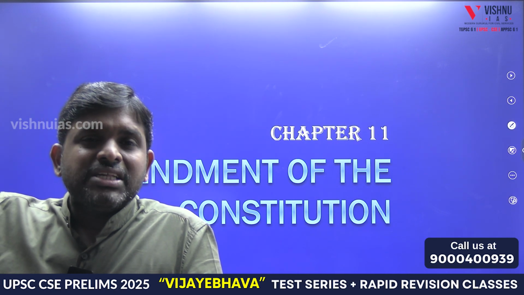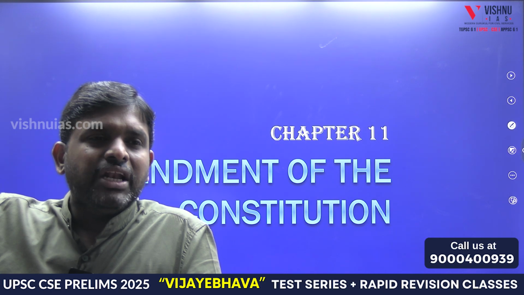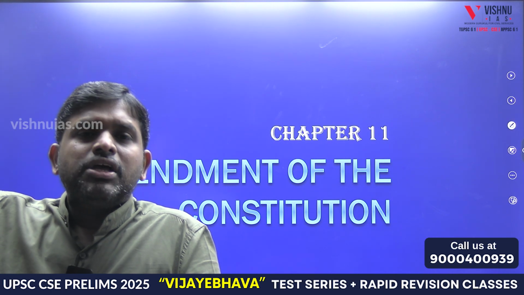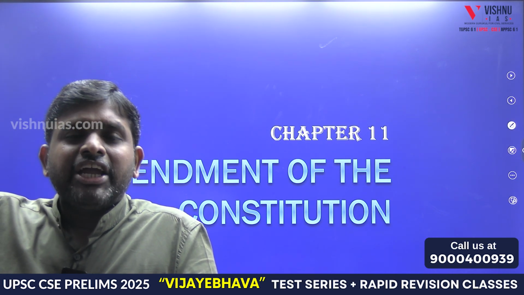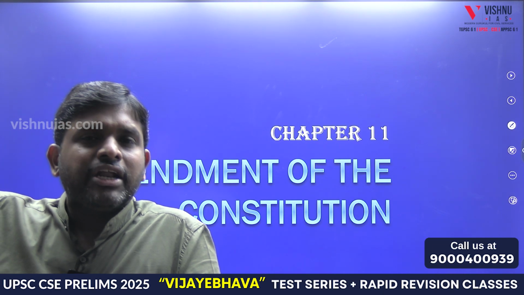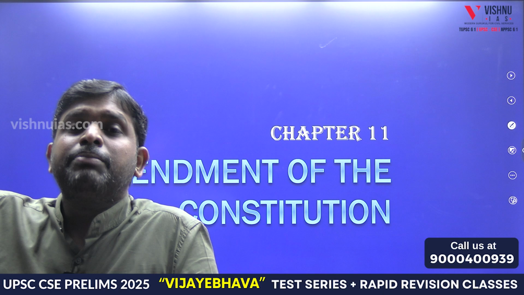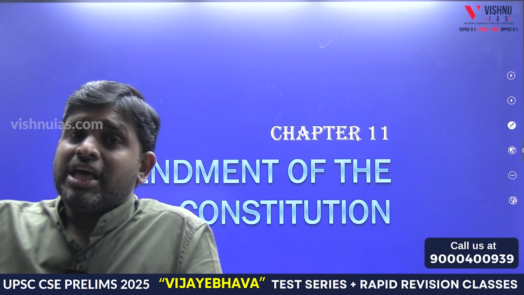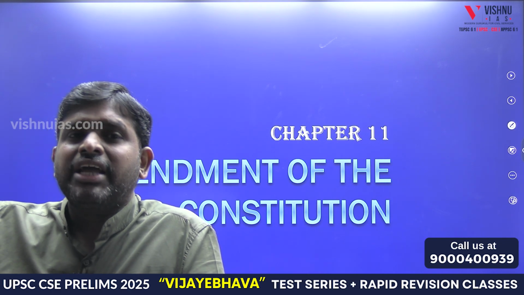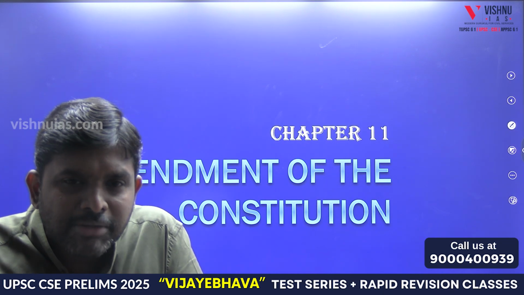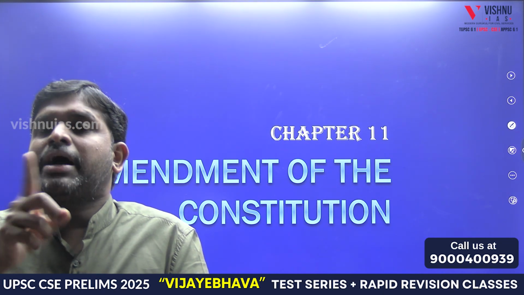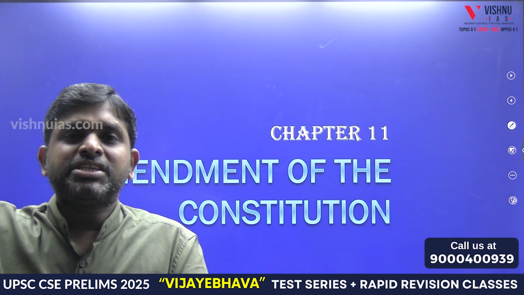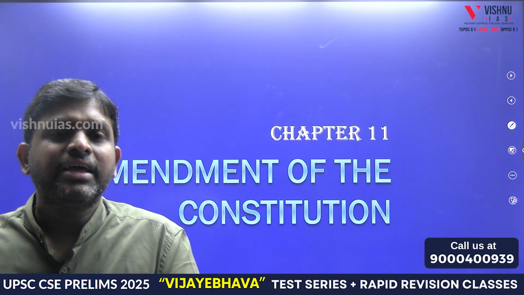There is no scope for a joint sitting. Compulsorily they have to pass individually, either Lok Sabha or Rajya Sabha. Fourth, special majority. Compulsorily it should be passed separately by special majority. For the special majority to happen, compulsorily 50% attendance should be there. First condition for special majority, 50% attendance should be there. Within the attendance, 2/3 of the persons present and voting. That is called special majority. When it is passed in Lok Sabha and Rajya Sabha, then it will go for the President's assent. When it is assented by the President, then it is called a Constitutional Amendment Act has been done.